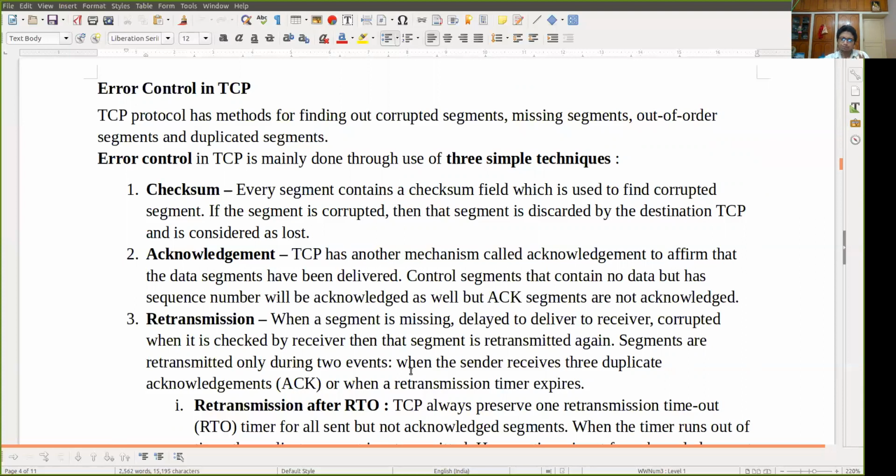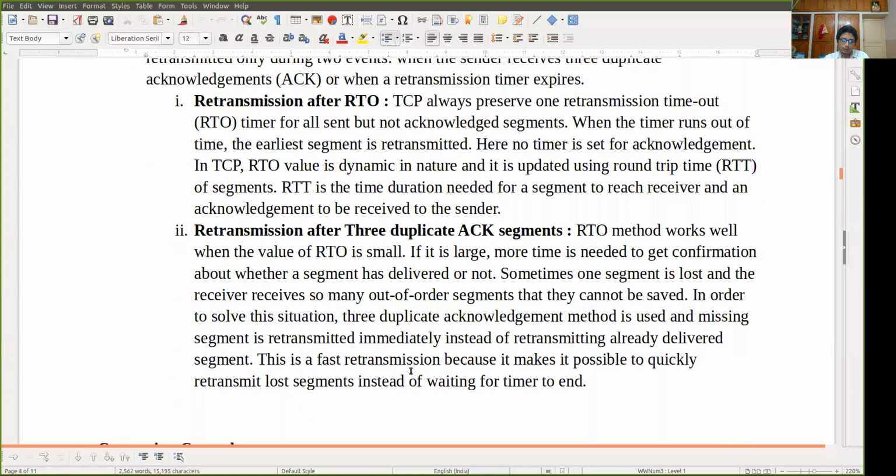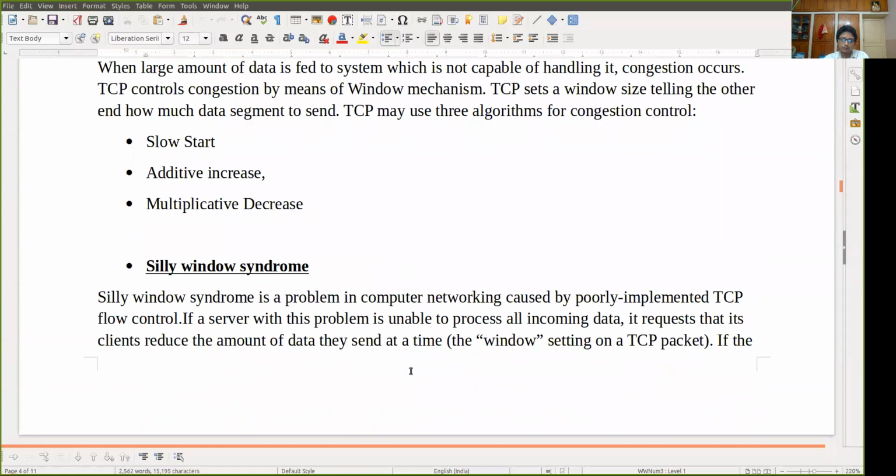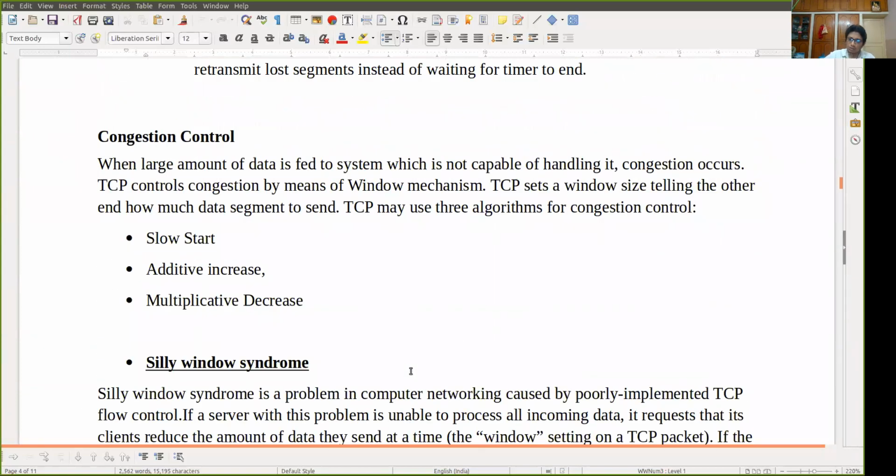So these are the three things: checksum, acknowledgement, and retransmission. Checksum is the first and most preferred method in TCP, then acknowledgement, and then retransmission. Next is congestion control. The congestion control mechanism in TCP is handled in three ways: one is the slow start mechanism, another is the additive increase mechanism, and another is the multiplicative decrease mechanism.